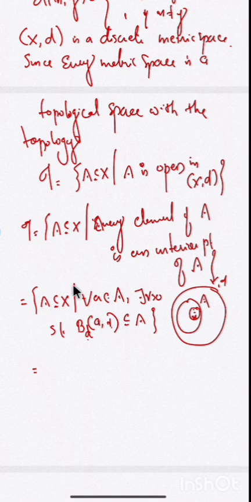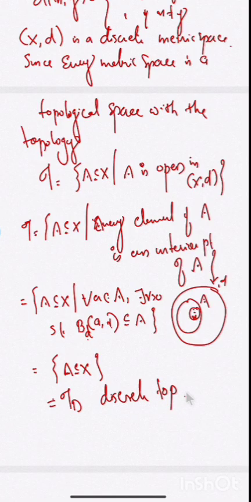So this collection contains all the subsets of capital X because the metric is a discrete metric, that is, A is any subset of X. When a topology contains all the subsets of X, that topology is nothing but the discrete topology, denoted by tau D.